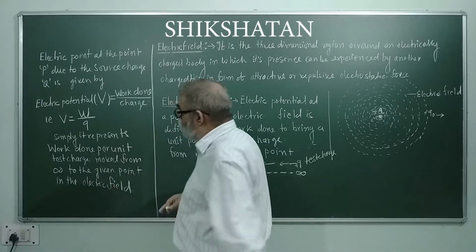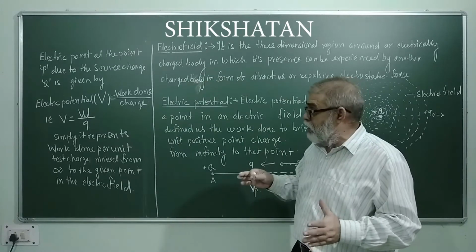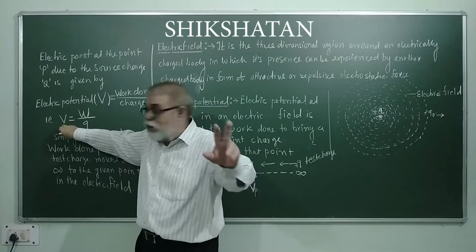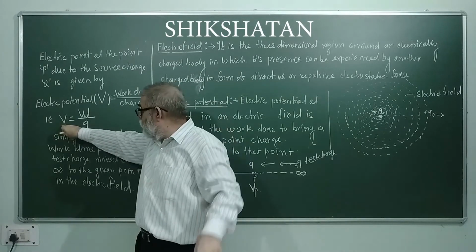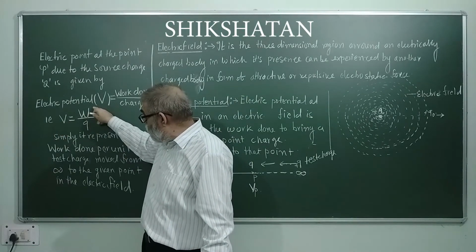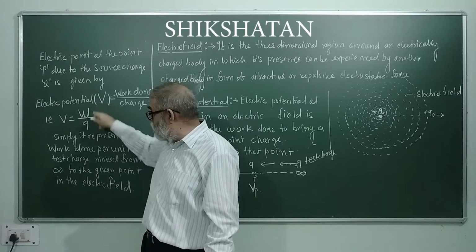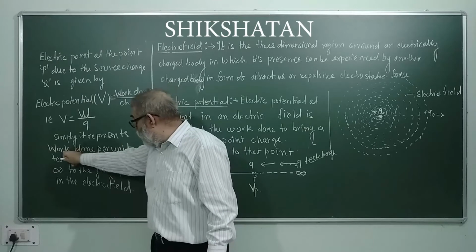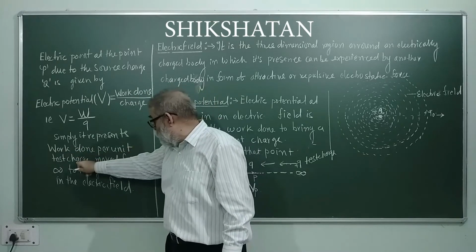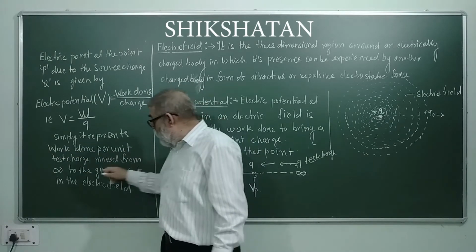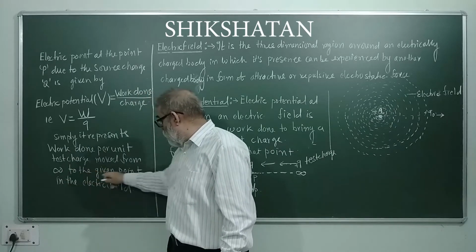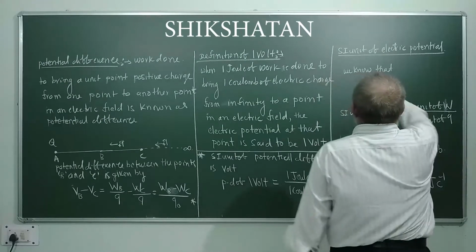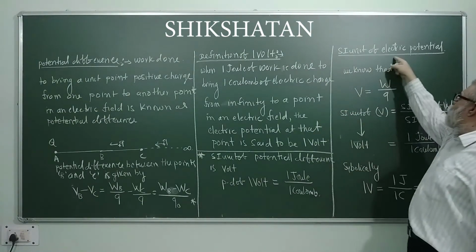So this is the definition of electric potential at a point in an electric field. This expression V, which represents electric potential, is work done per unit test charge moved from infinity to the given point in the electric field. Now we shall come to discuss the SI unit of electric potential.